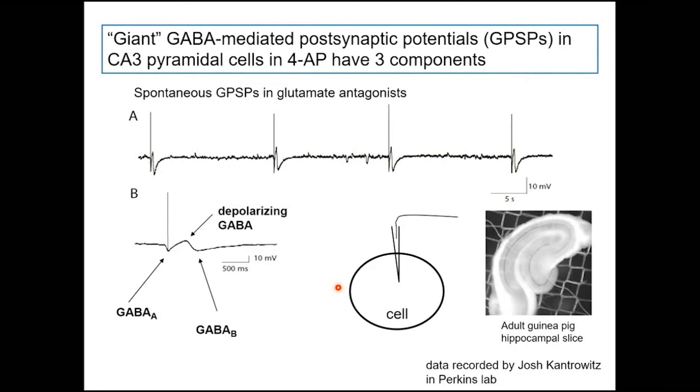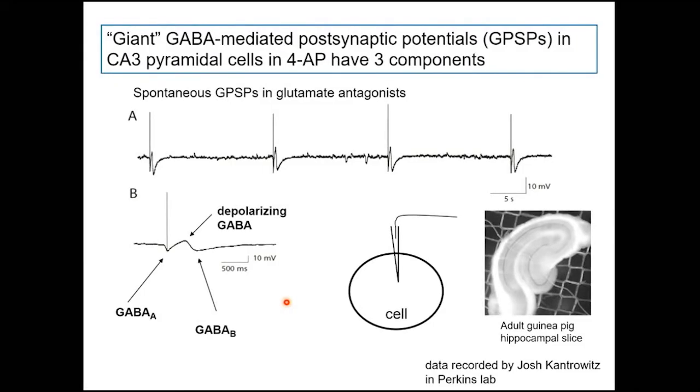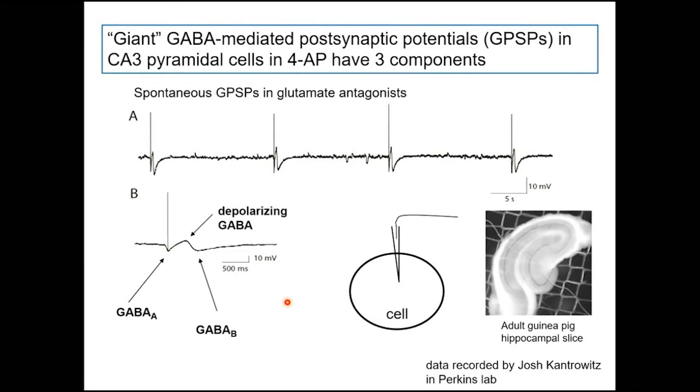So you can see here on this slide, let me see if I can make this little pointer work. Okay, so this is an electrophysiology recording from a CA3 pyramidal cell. And I'll move my little pointer over here. So this is a hippocampal slice taken from a guinea pig, but this phenomenon I'm talking about also happens in rats and mice. So right here, this gray line is the CA3 pyramidal cell layer, and that's what this recording is taken from. And on this particular slide, this is a sharp electrode recording, so you can see the electrode here just stabbing the cell.